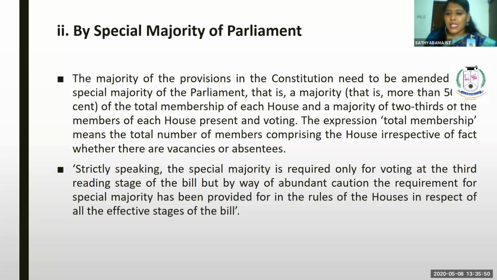Only for the third stage, the voting stage, it is necessary. But as a precautionary measure, for the initial stage itself, the Parliament is insisting on getting the 2/3 majority from its members.